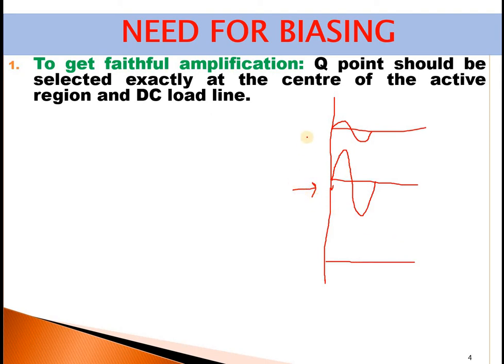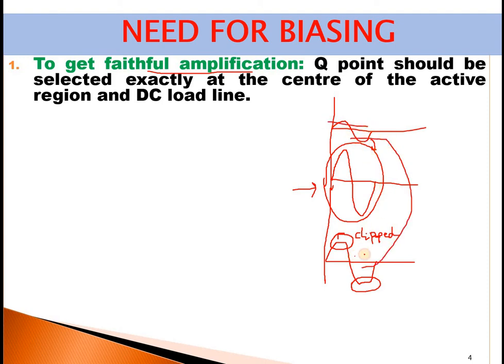This is called faithful amplification. Why is it called faithful amplification? Because it retains its shape and looks like a replica of the input signal. Rather, if the signal is like this, you could notice certain portions in the positive and negative half are clipped off. If this is clipped off, then I cannot say this is faithful amplification. The reason is, this is not the replica of this. A portion is cut off here.